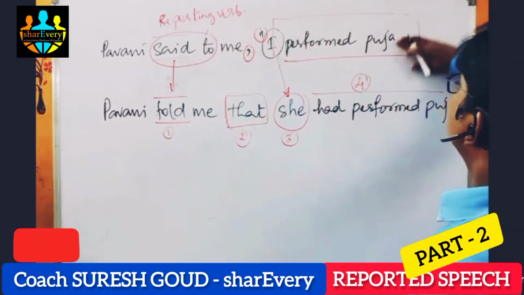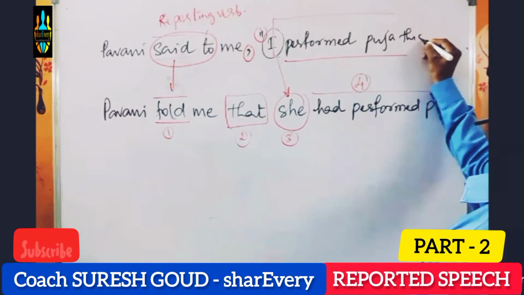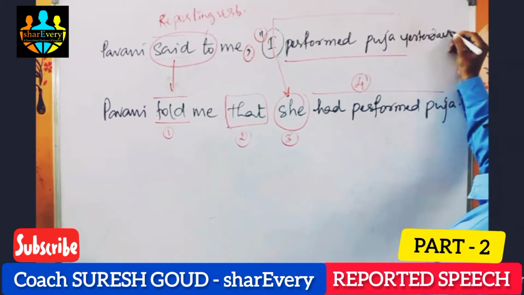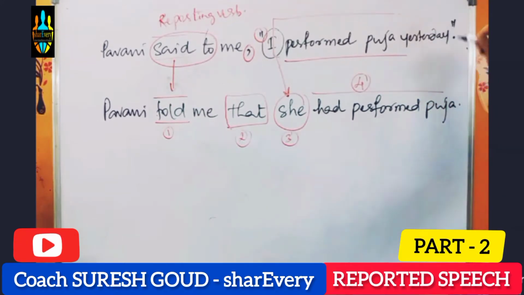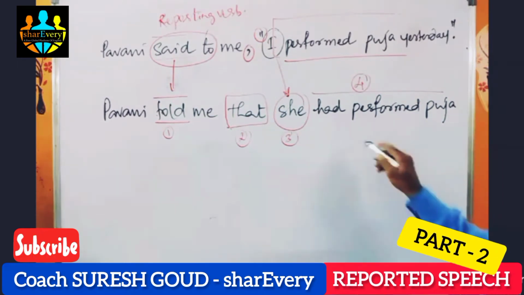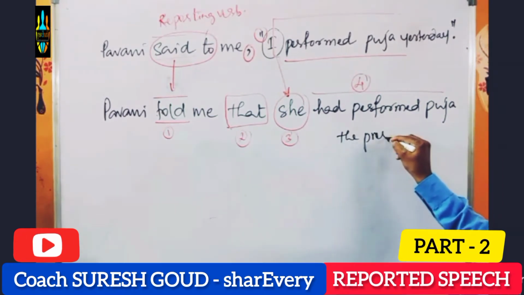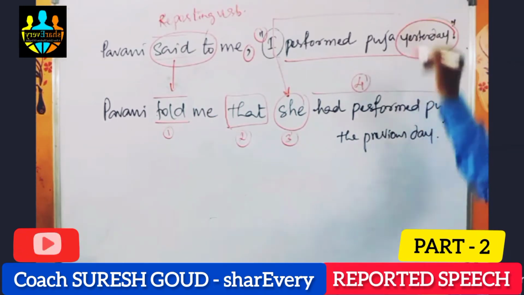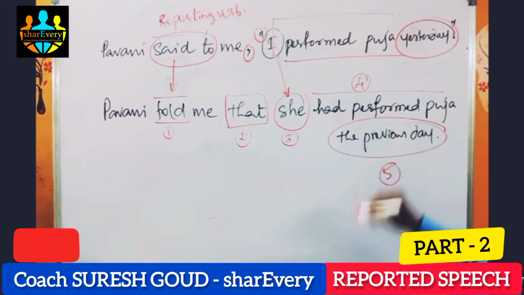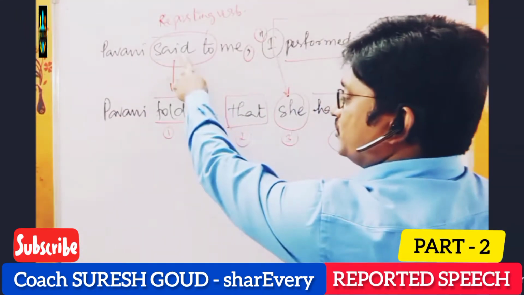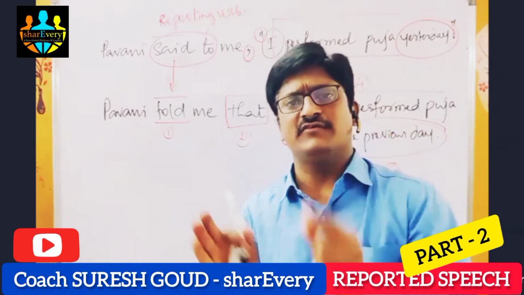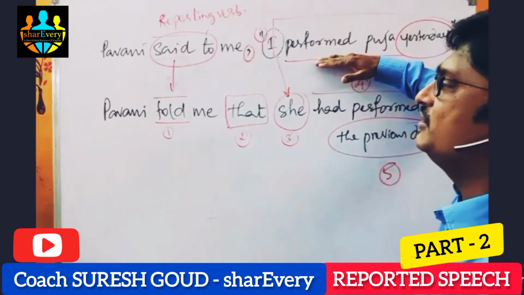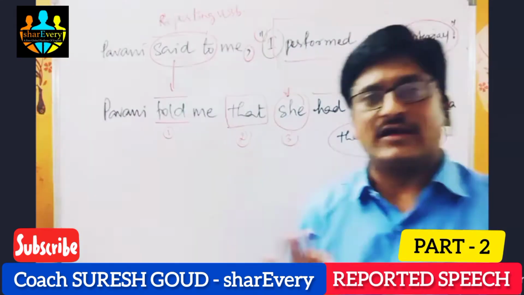If she mentioned this or yesterday, for example yesterday, we can have the previous day. So this is the fifth change. If we have the reporting verb in simple present or simple future, we do not backshift the sentence. That means the 4th rule we should not apply.